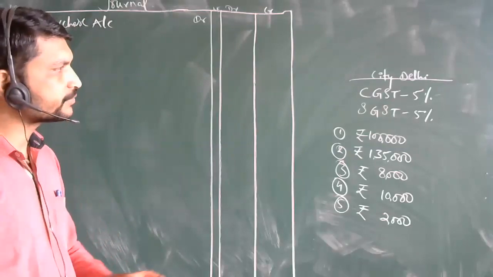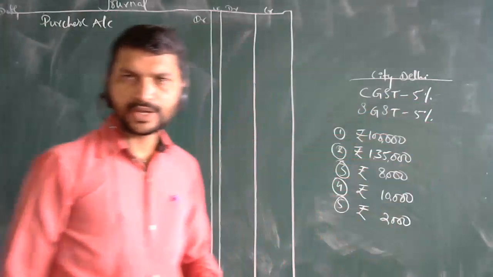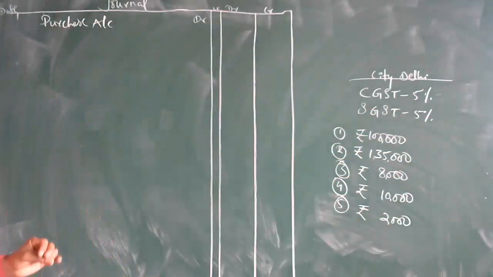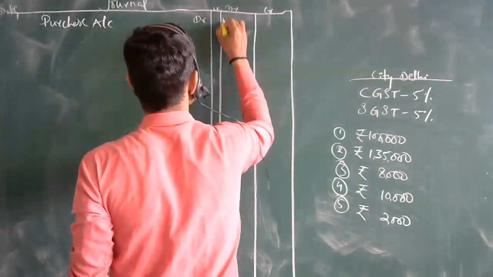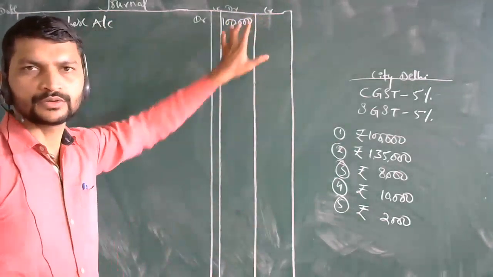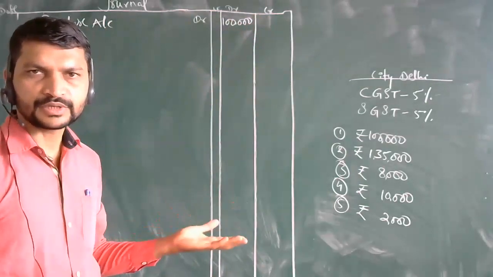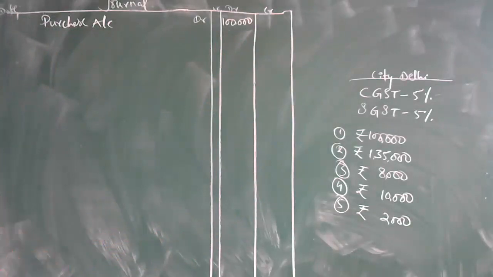Central tax we pay at 5%, and state tax we pay at 5%. Just work out 5% of 1 lakh rupees. It is very easy: central 5% of 1 lakh is 5,000.